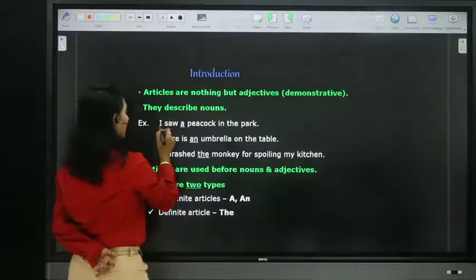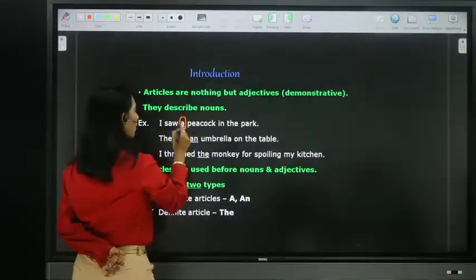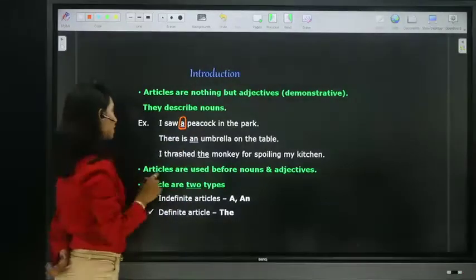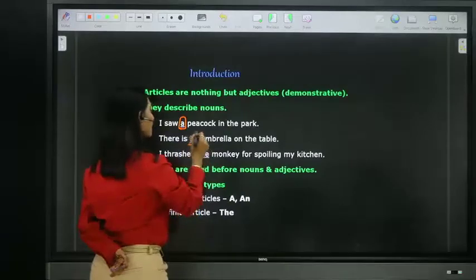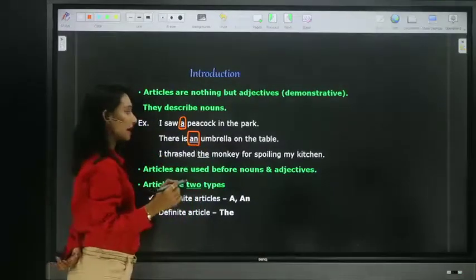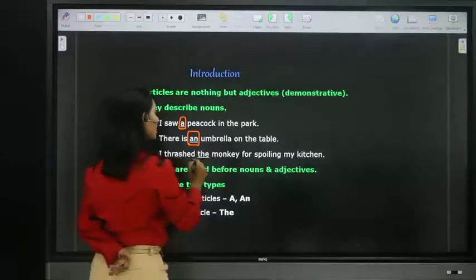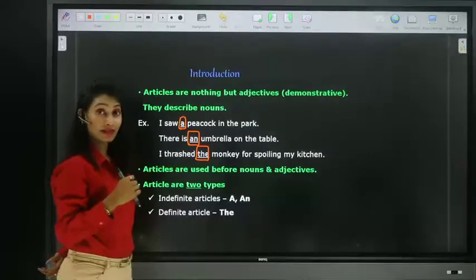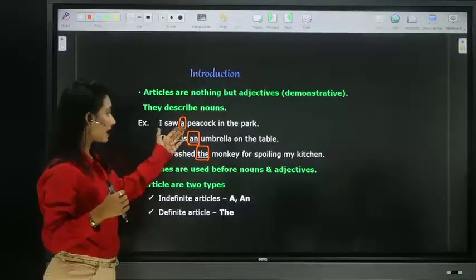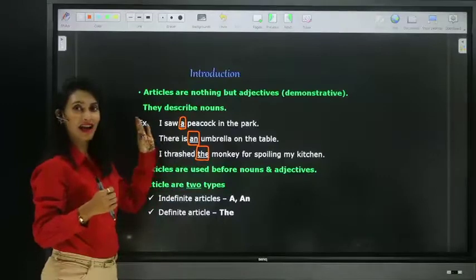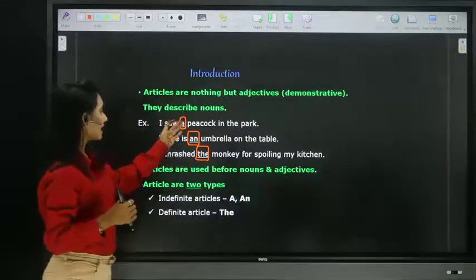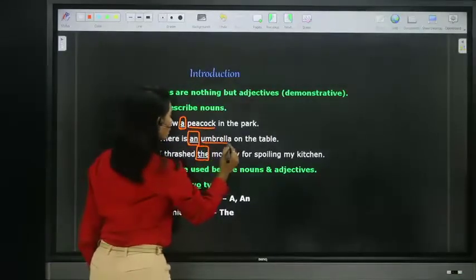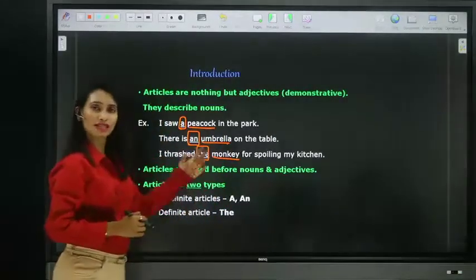So look at these examples. I saw a peacock in the park. A peacock means one peacock. There is an umbrella on the table. An umbrella, one umbrella. I thrashed the monkey for spoiling my kitchen. The monkey. Here, if you observe, a, an and the are the articles. So there are three articles: a, an and the. These are used before a noun or an adjective to describe them.